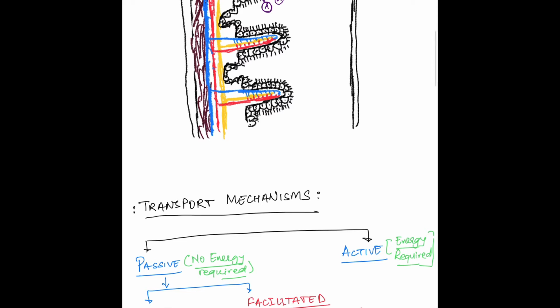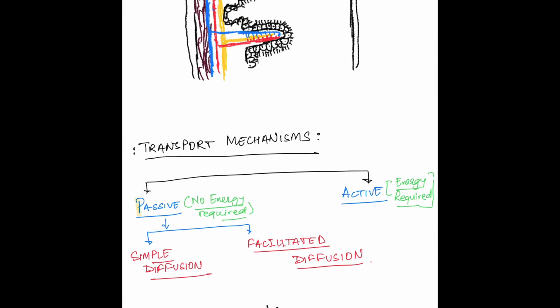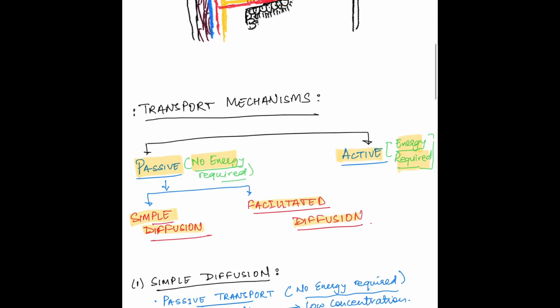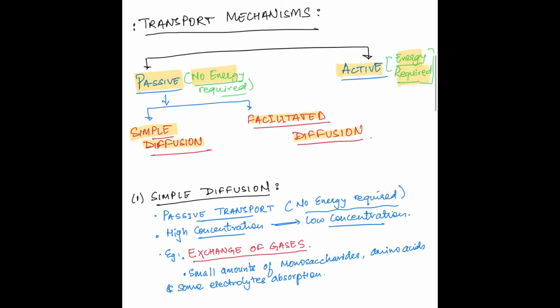This can happen by different mechanisms. It can happen either by passive transport or active transport. Passive transport can be by simple diffusion or facilitated diffusion. Passive transport does not require energy. Active transport requires energy.